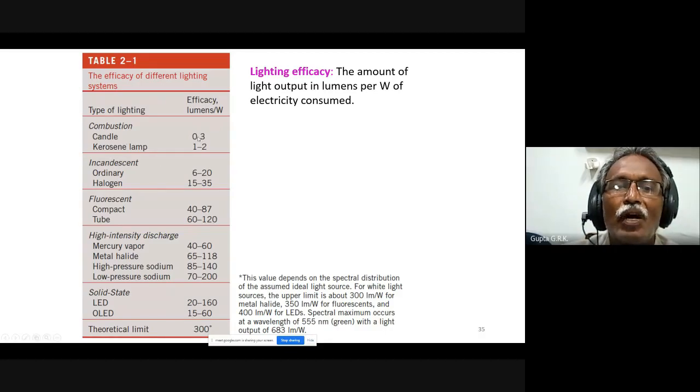So candle is 0.3 lumens per watt, and kerosene lamp 1 to 2 lumens per watt. An ordinary incandescent lamp is 6 to 20, halogen 15 to 35, compact fluorescent lamp 40 to 87, tube 60 to 120, and the high intensity discharge lamps like mercury vapor lamps and metal halide lamps, the efficacy is very high. And solid state LED, you can see 20 to 160. That's why people are going for LED.